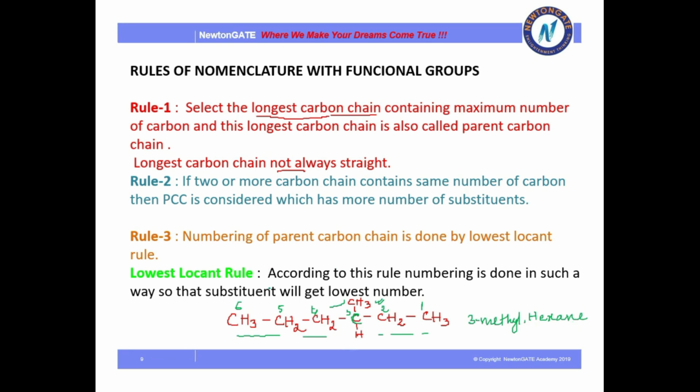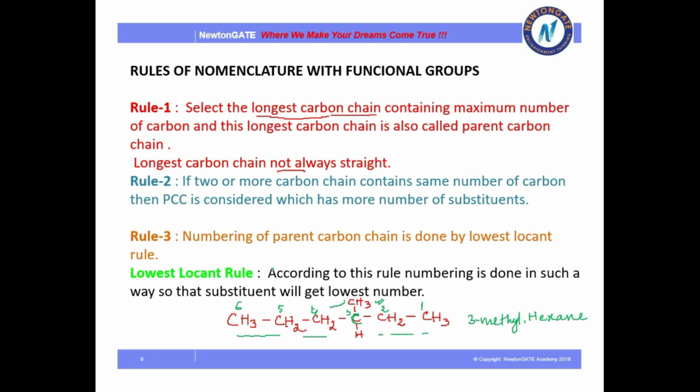Now let's move to the third rule: what will be the logic when there is more than one substituent in similar positions? How will I name it if there is more than one similar substituent in different or equal positions?